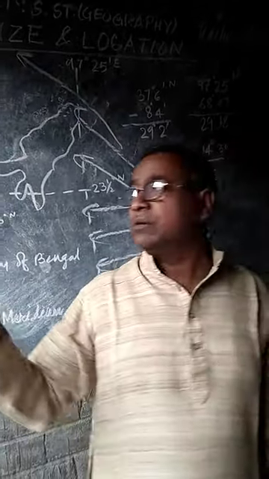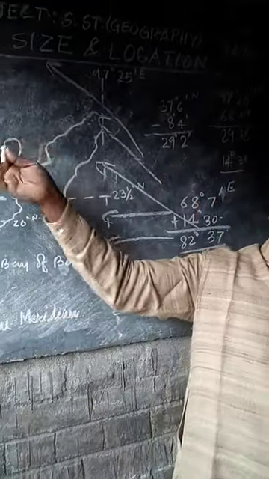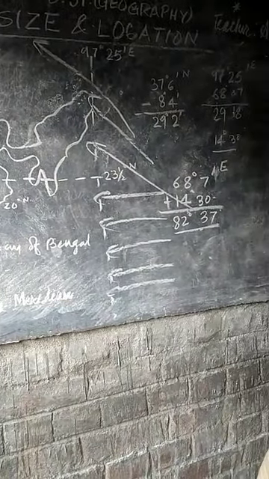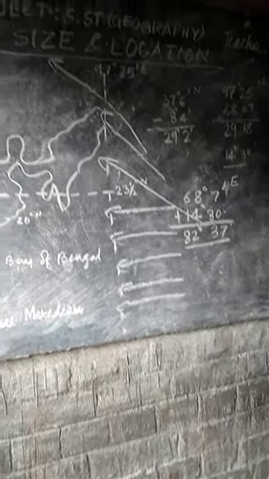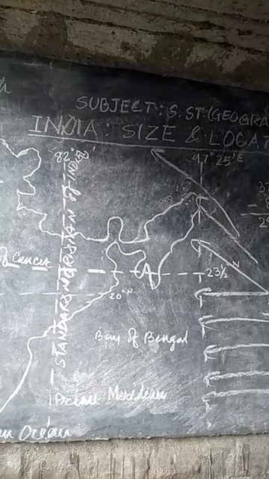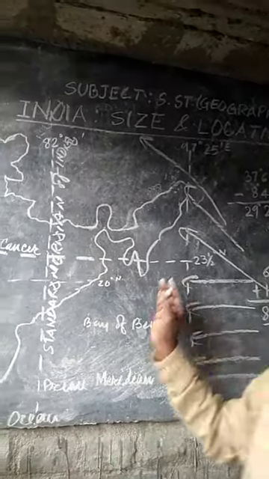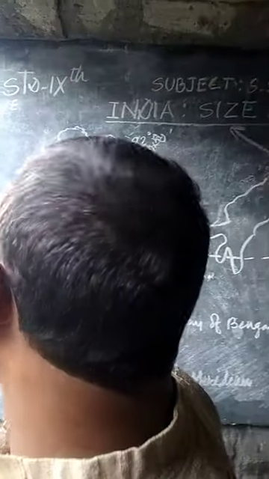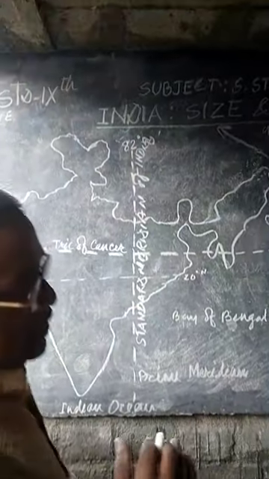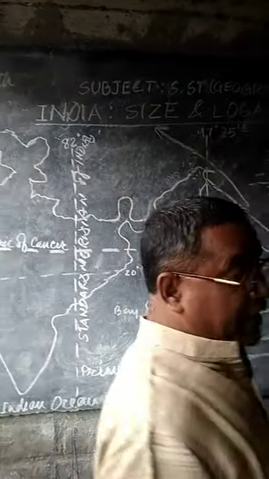So there are differences here. So this is also the location. All of these matters are related to the location of the country India.